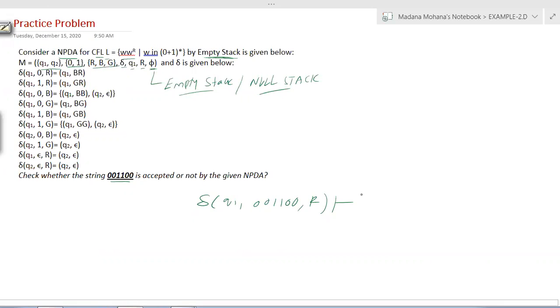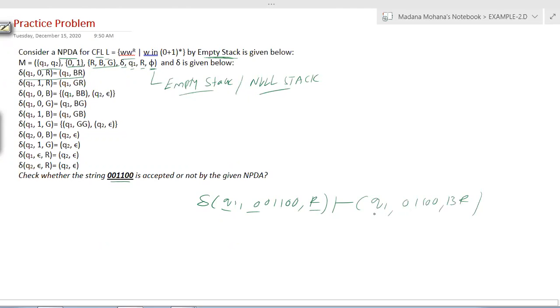So from the next time onwards, no need to use delta. Every time we see the current state, current input symbol, and current top, then substitute the transition in those places. Now Q1, 0, R gives Q1, BR. That means the next state is Q1, the remaining input is 0, 1, 1, 0, 0, and R is replaced with BR.